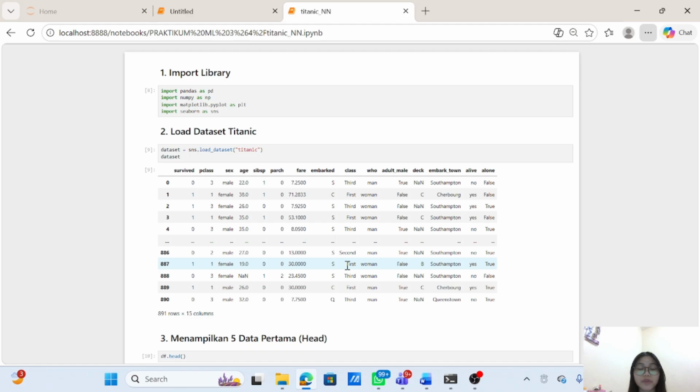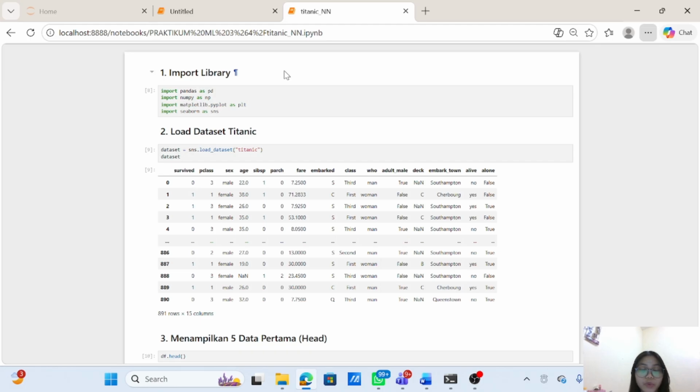My name is Devin Karesha Intan Febia with student ID number 2024-32016A from the Information System Department. Today I will present my practical experiment about neural network and Q-learning. First, I will explain the neural network model using the Titanic dataset, and after that I will continue with the Q-learning model.